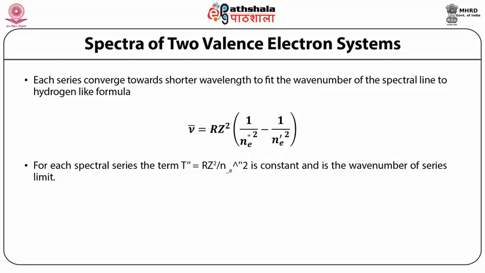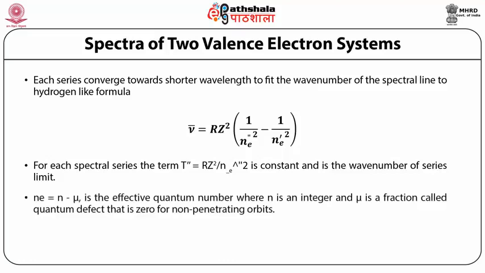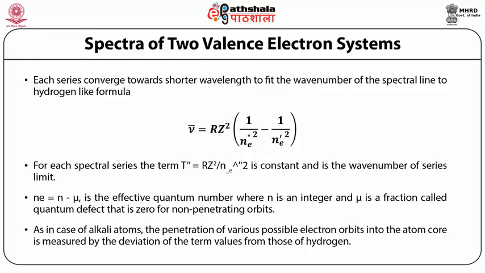Now, if we introduce the effective quantum number, that means Ne = n − μ, where n is an integer and μ is a fraction called the quantum defect, that is 0 for non-penetrating orbits. As in the case of alkali atoms, the penetration of various possible electron orbits into the atom core is measured by the deviation of the term values from those of hydrogen.